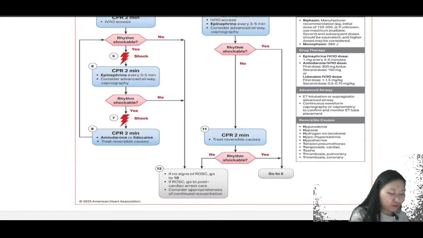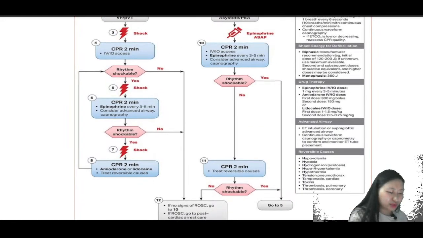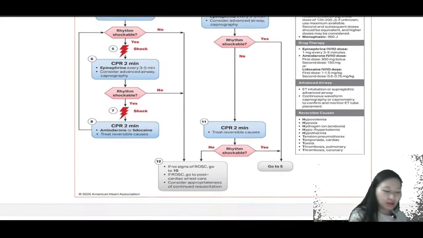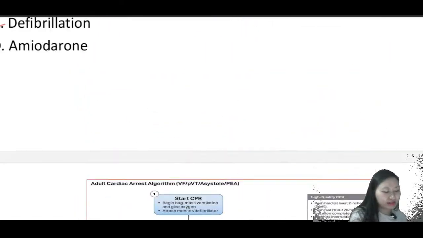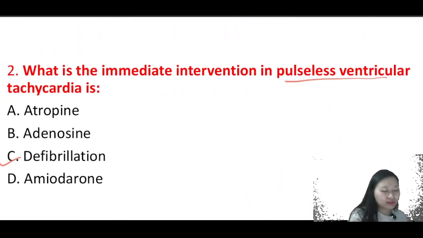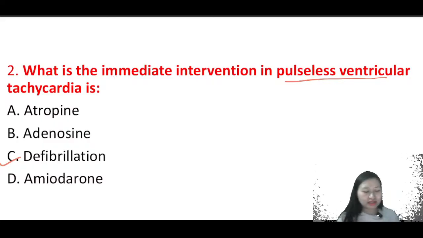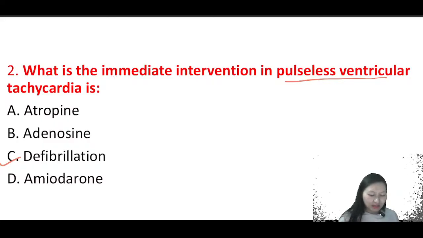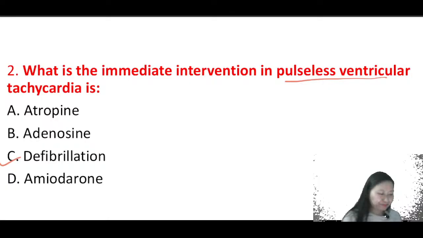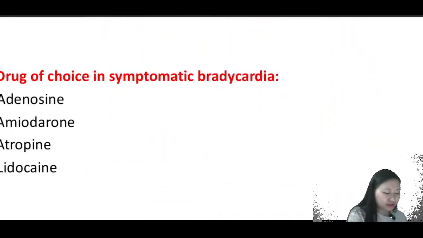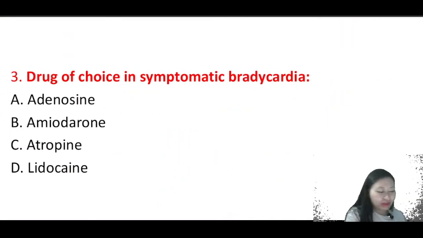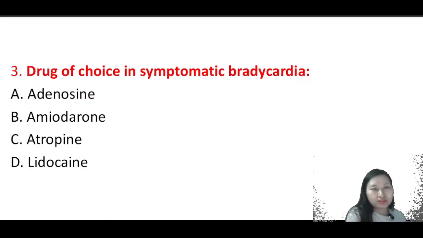If no sign of return of spontaneous circulation, then we will continue with our CPR again. Okay. So that is about your ACLS. So the answer here, what is the immediate intervention in pulseless ventricular tachycardia? The answer is defibrillation.